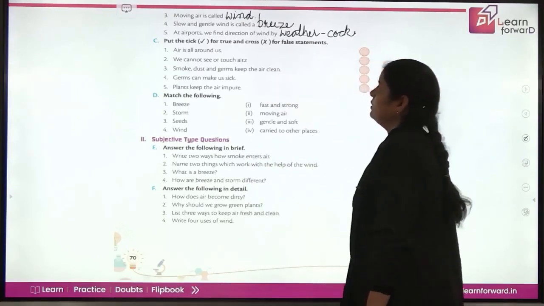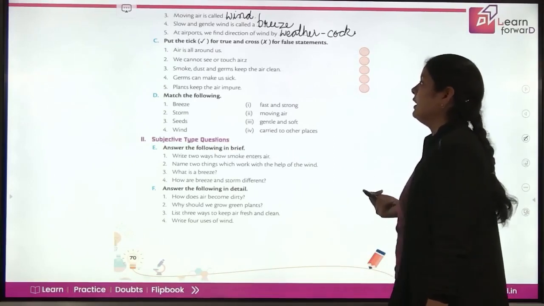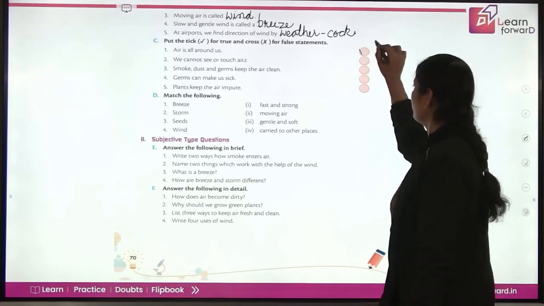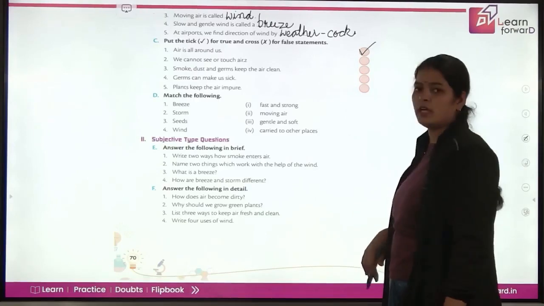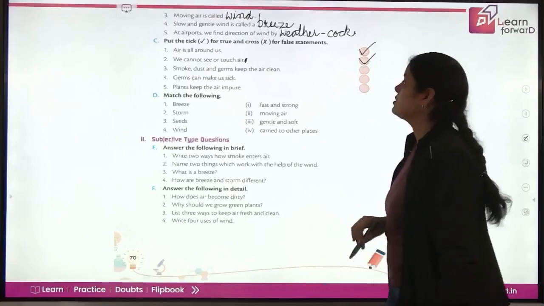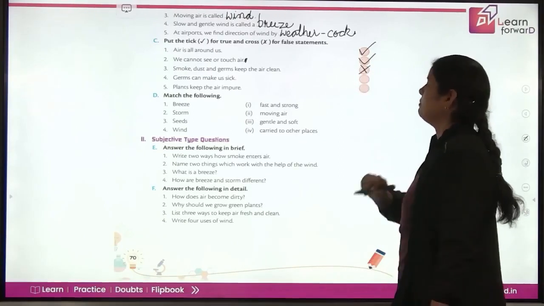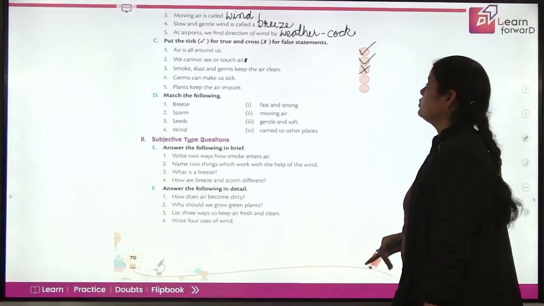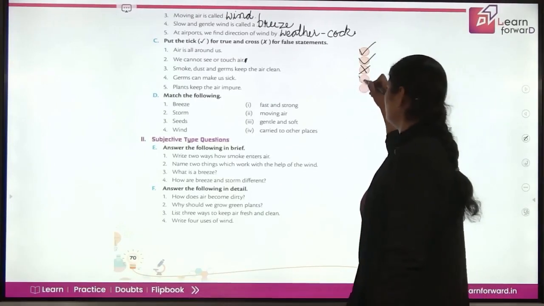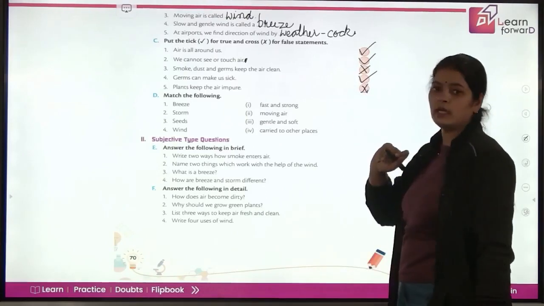Put a tick or cross for the false statements. True and false you have to identify. Air is all around us. Yes. We cannot see or touch air. Yes. Smoke, dust and germs keep the air clean. No, they make it polluted. Germs can make us sick. True. Plants keep the air impure. No, it makes the air pure.